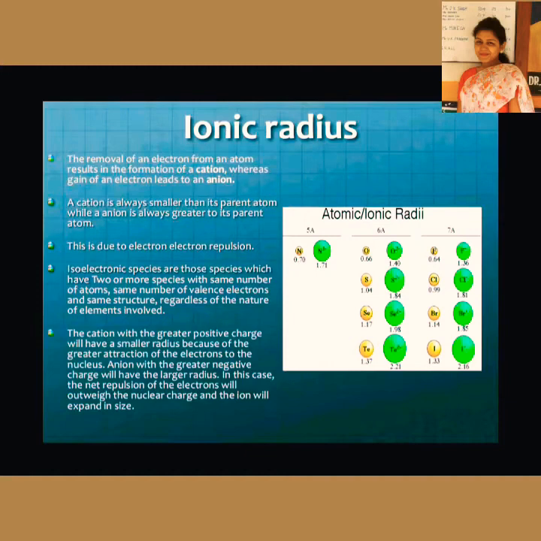Now, when we find some atoms and ions which have the same number of electrons, we call them isoelectronic species.